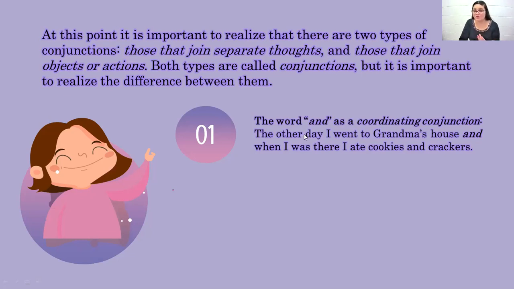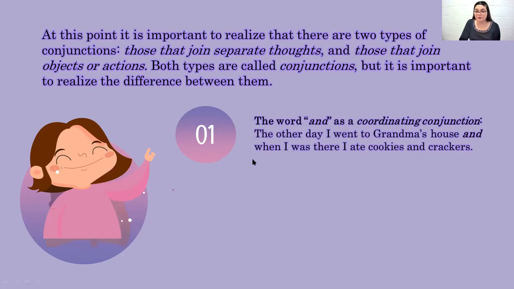But when it comes to joining two ideas, then we have only a conjunction. And when we're joining clauses, then we have coordinating conjunctions, as you see here in the explanation of 1 and 2. 1, the word and as a coordinating conjunction. The other day I went to grandma's house and when I was there, I ate cookies and crackers.